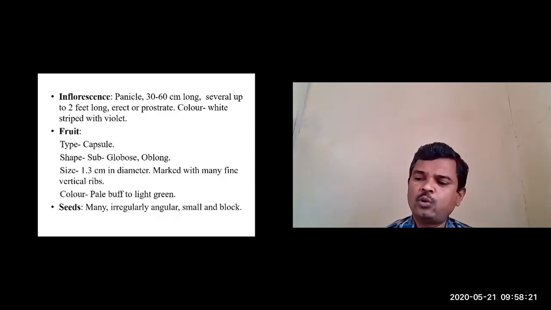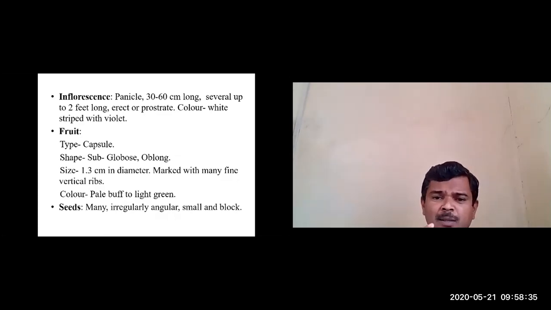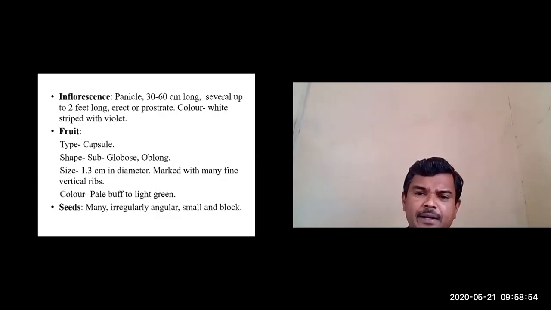Type of fruit is capsule, and the shape of the fruit is subglobose. When it is unripened, it is somewhat globose, round shaped. When it becomes dry, you can say subglobose or oblong, oblong when it is completely dried, because of the three surfaces. The size of the fruit is 1.3 centimeter in diameter, and marked with many fine vertical ribs.